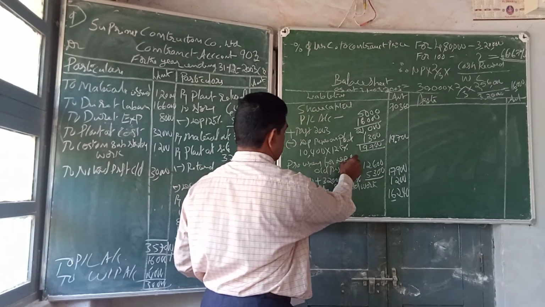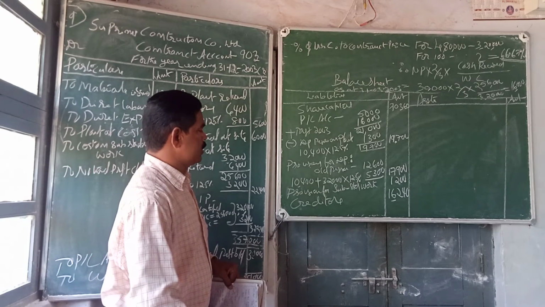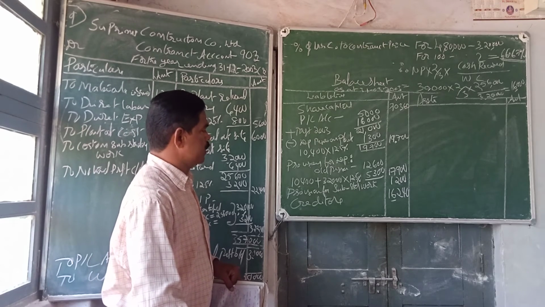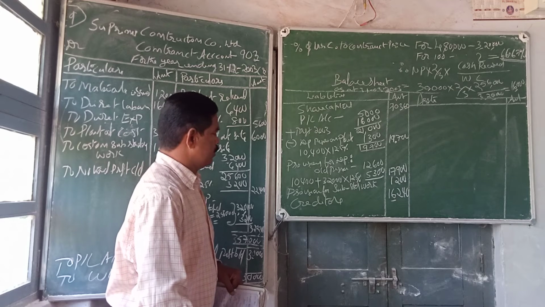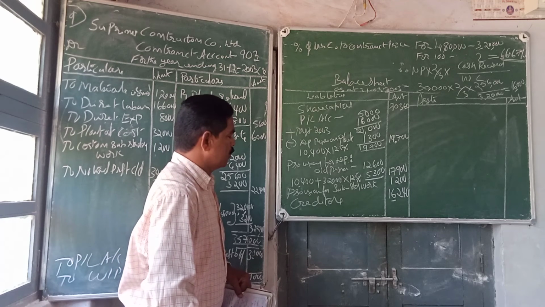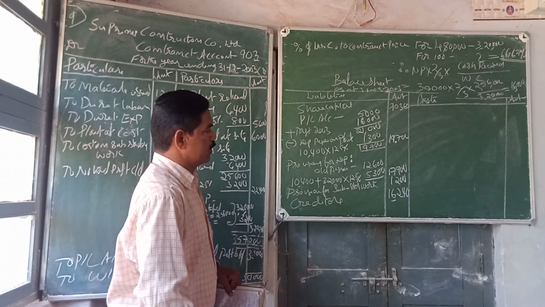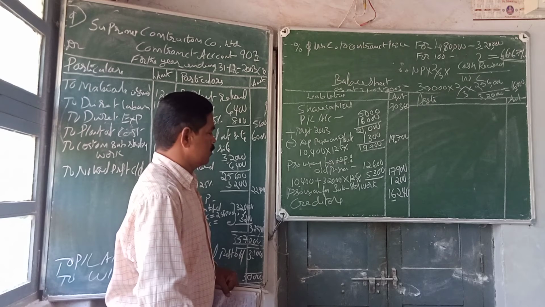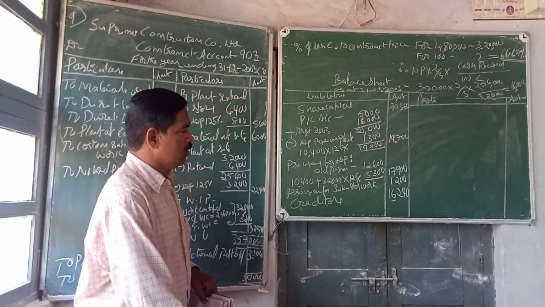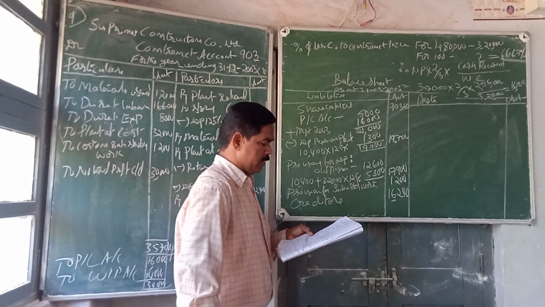Then provision for depreciation: old provision 12,600 plus new provision, on 10,400 plus 32,000 at 12.5%, 5,300, totally 17,900. So provision for substandard work 1,300, creditors 16,240 given in the trial balance.